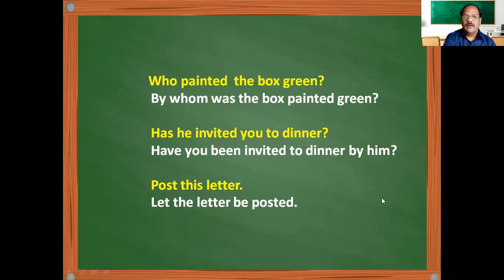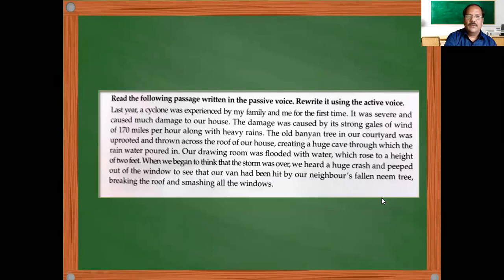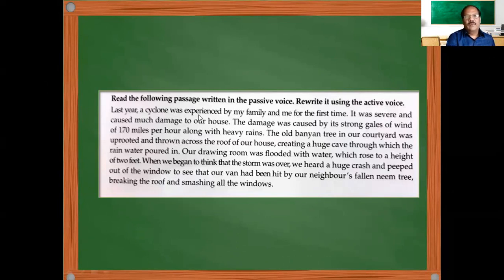So again, as I told you, how to identify the passive sentence, right? Read the following passage written in the passive voice and rewrite it in active voice. So as we are all aware, how do we do? See, all passive sentences have a be form and the third form of the verb plus by and all, you know. So that we have just discussed, isn't it?